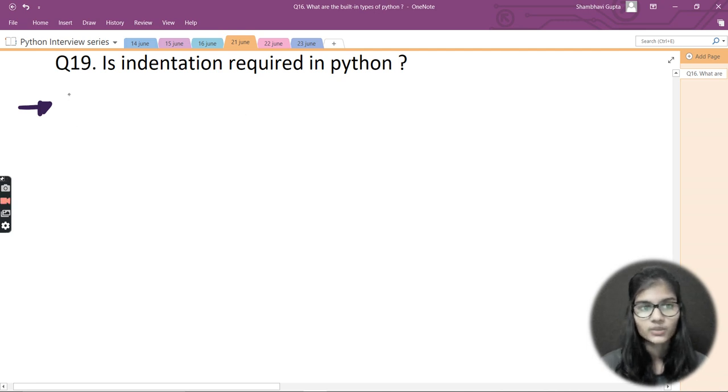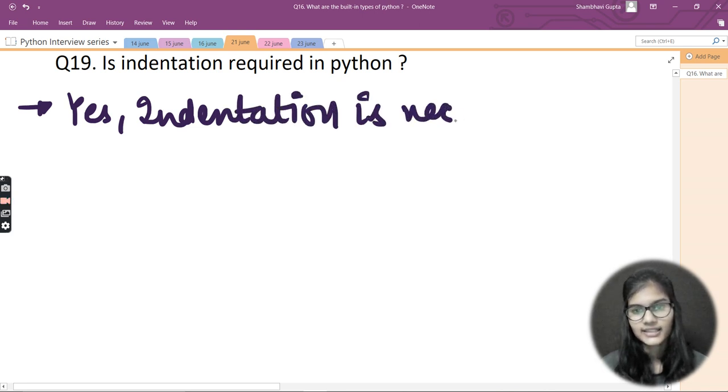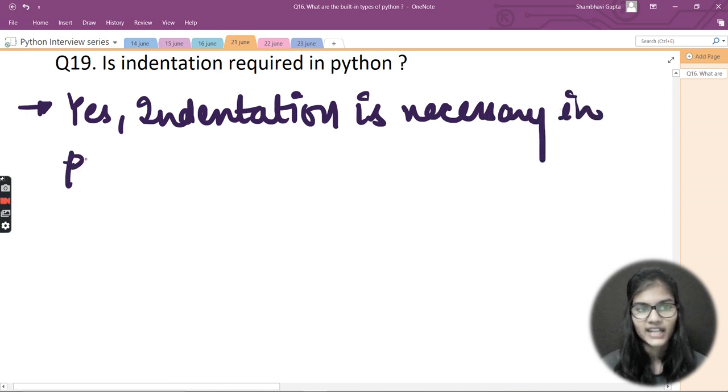Let me write out the answer as well, that will be more clear. So I'll be writing: yes, indentation is necessary in Python. Now, what we mean by indentation, first of all, let's define that.